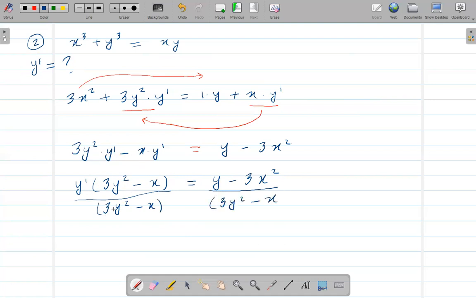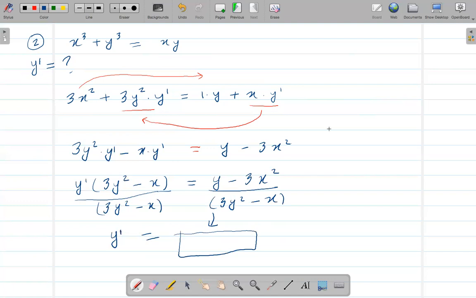So that means this is gone. So y prime is equal to this whole thing. Let's just write that down here. So that's how you find the y prime.